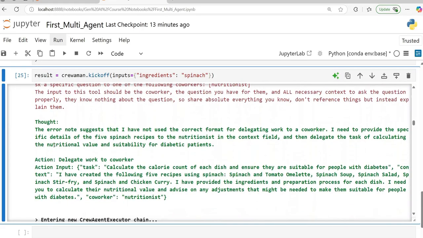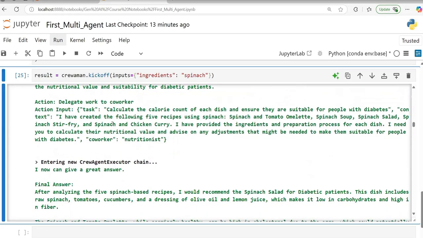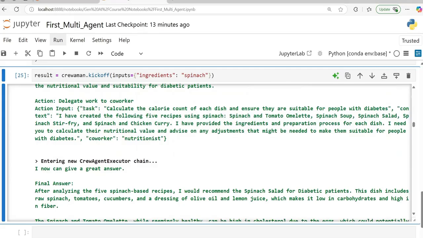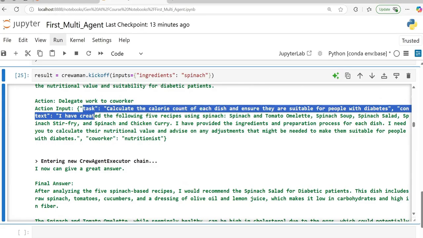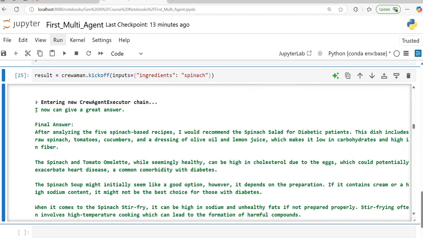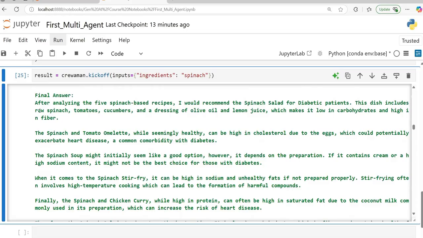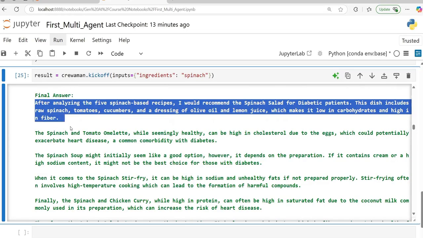Okay, the error note suggests that I have not used the correct format for delegation work. I need to provide the specific details of the 5 dishes. Okay, and now what it is doing is it tries tomato spinach salad, and it is again trying to call the coworker. Here the format is changed a little bit, and then it goes to the nutritionist. The nutritionist is analyzing.